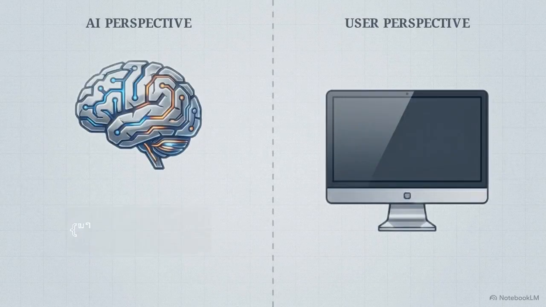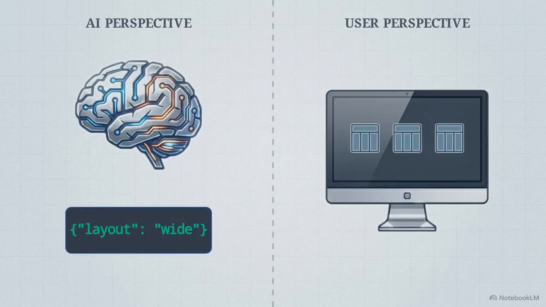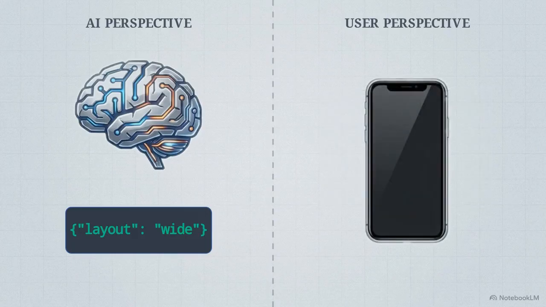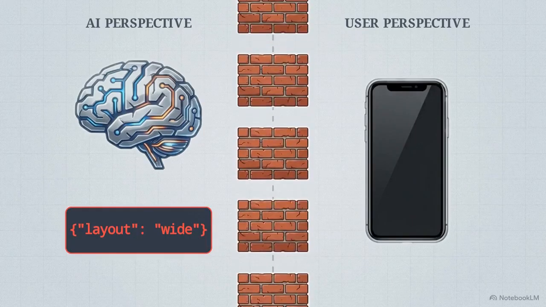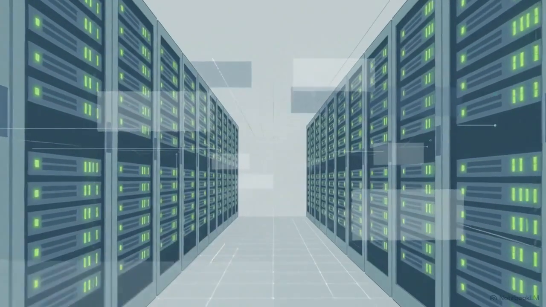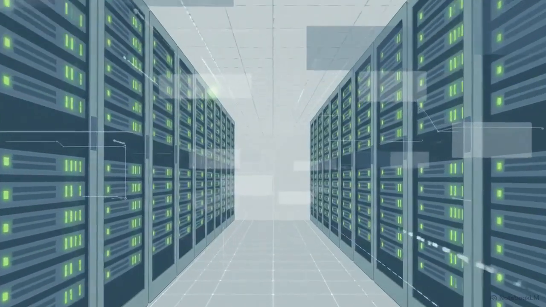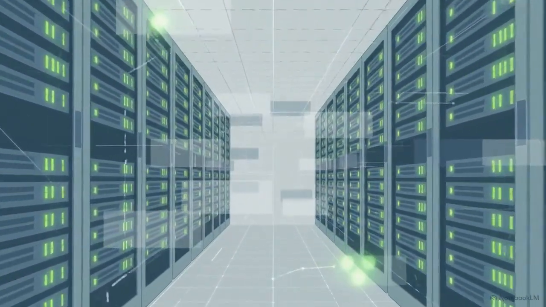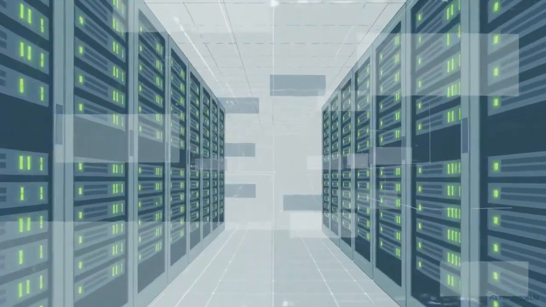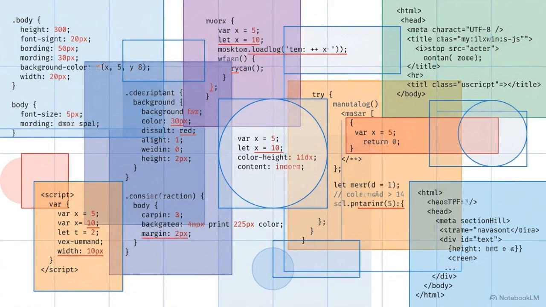Take that AI context payload. The model is trying to reason about the interface based on a JSON data block that says the layout is wide and spacious. But on the user's actual screen, the window resized 10 seconds ago, and they're looking at a compact, narrow column. The model is blind to reality because its copy of the layout state is stale. The application didn't crash, no error logs fired. The systems are functioning exactly as written, but they are operating on scattered, decentralized truths. The interface is simply speaking fluently in several dialects at once.